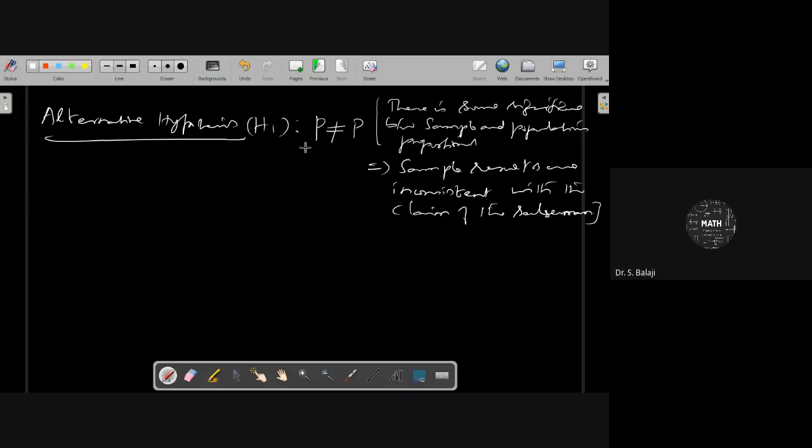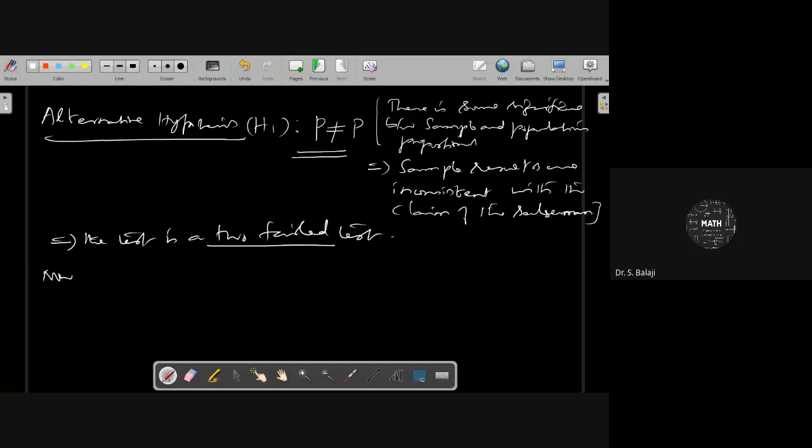Now, after setting the alternative hypothesis, you have to decide which type of tailed test it is, whether left-tailed, right-tailed, or two-tailed. Because of p not equal to P, what type of tailed test is it? Two-tailed. This implies the test is a two-tailed test.